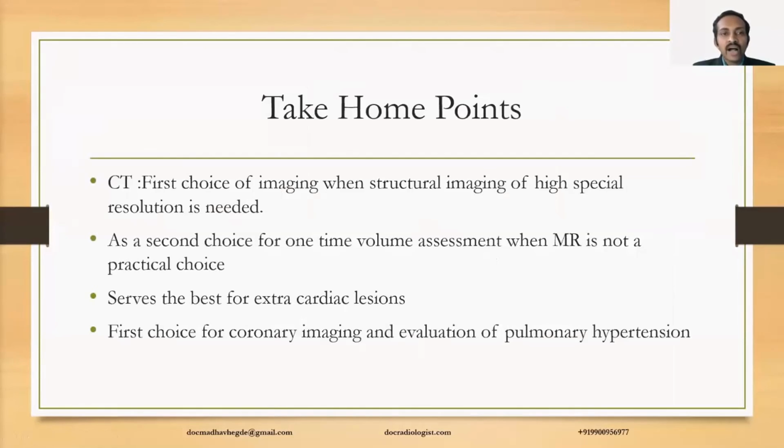So the take-home points are: first choice of imaging when structural imaging of high spatial resolution is needed, CT is the choice. And CT is the second choice for one-time volume assessment when MRI is not a practical choice. It serves best for extracardiac lesions, first choice of imaging in coronary arteries, and evaluation of pulmonary hypertension.